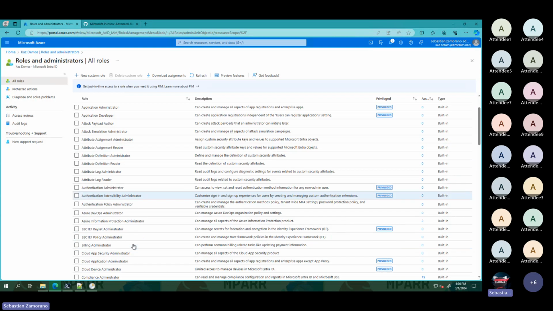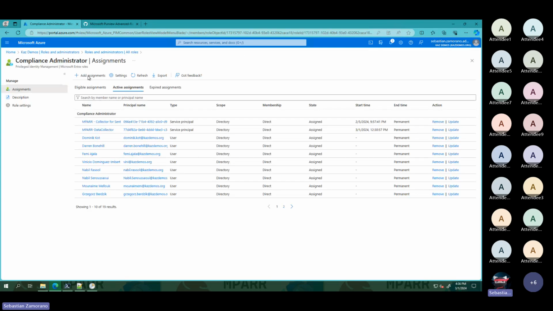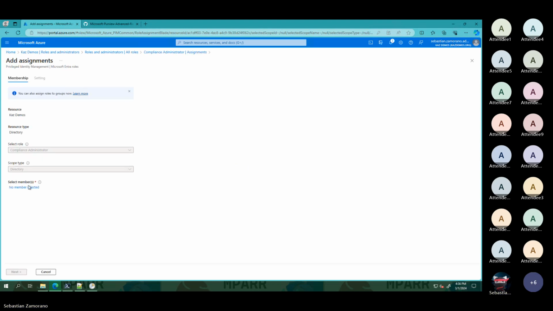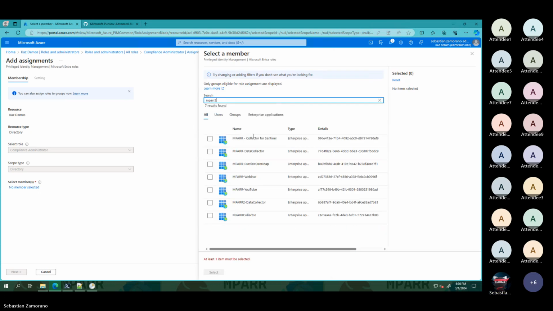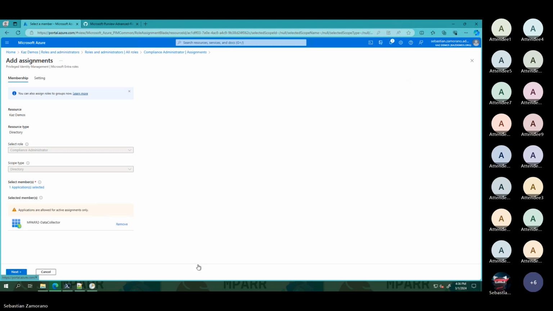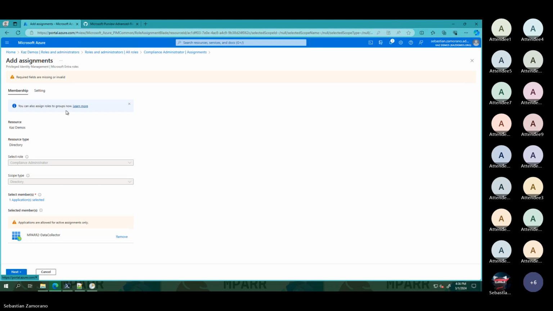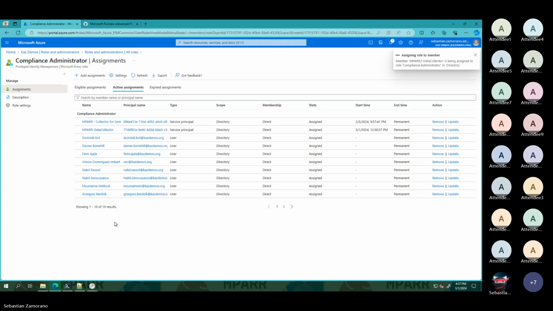I will select here compliance administrator, add assignment. Let me look for MPARR2. Here is the application. Next. MPARR collector. Assign. And that will be all.